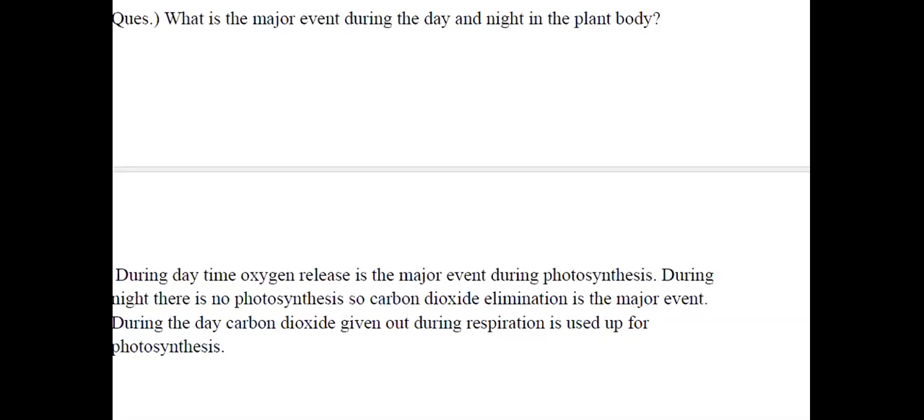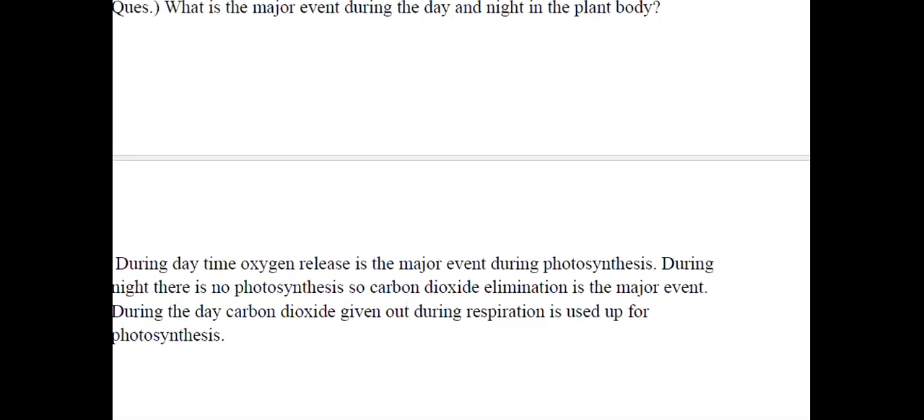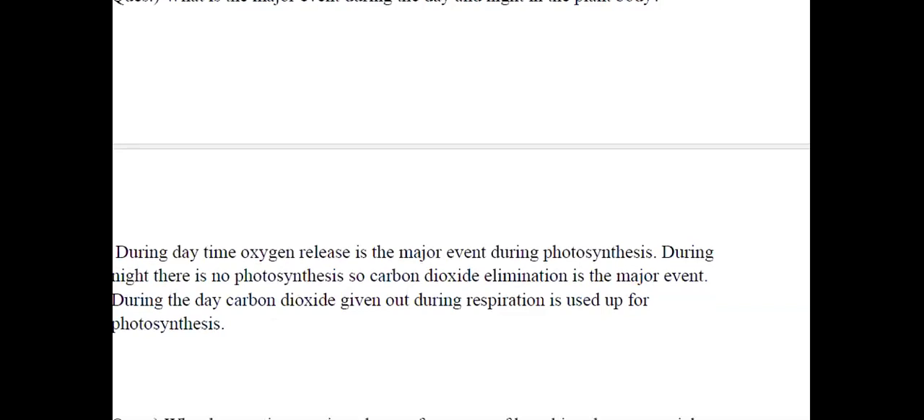But in the daytime, sunlight being available, photosynthesis is the process going on. But day and night, respiration is going on. So respiration is a day-long process, whereas photosynthesis is taking place only during the daytime. Whereas respiration takes place during both day and night. The carbon dioxide released during respiration is used up by the plants for their photosynthesis.